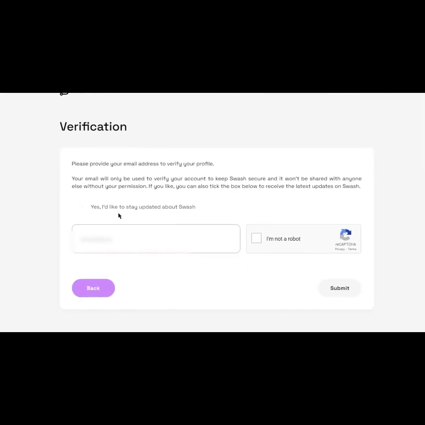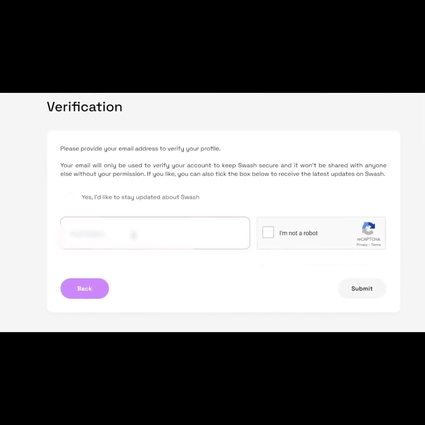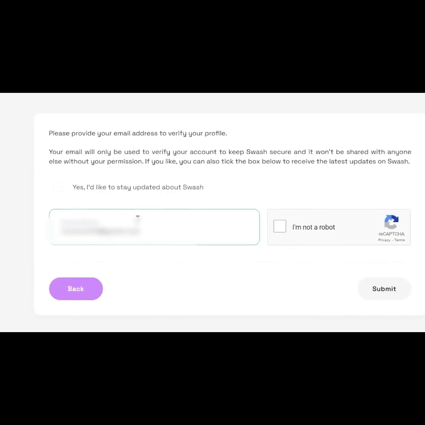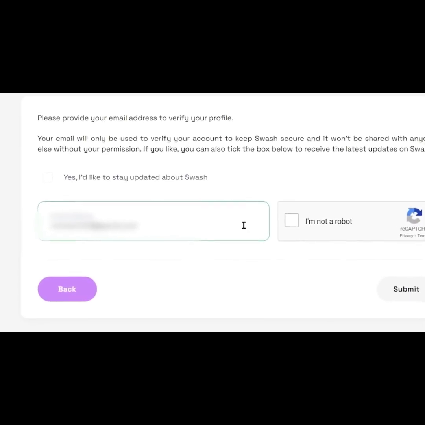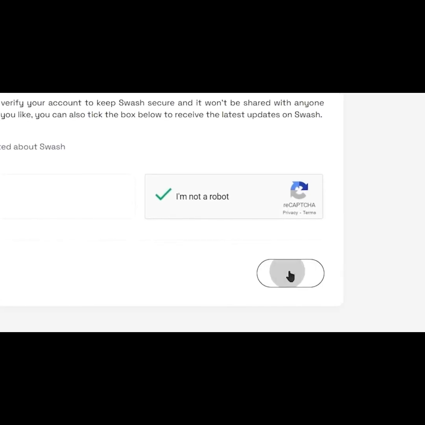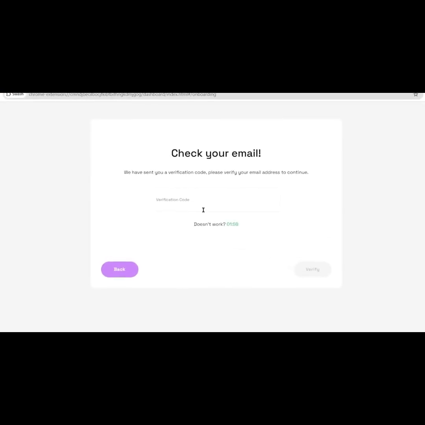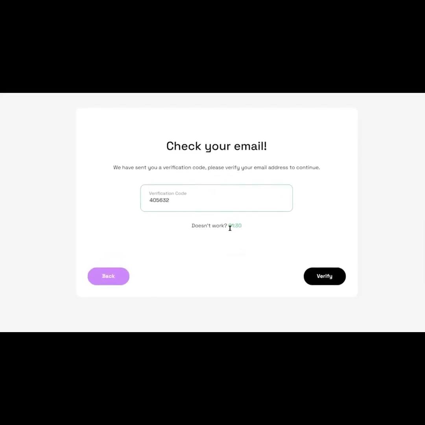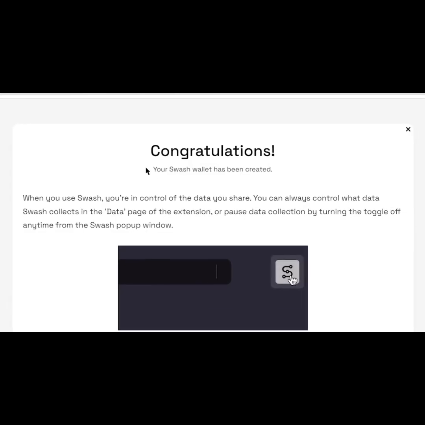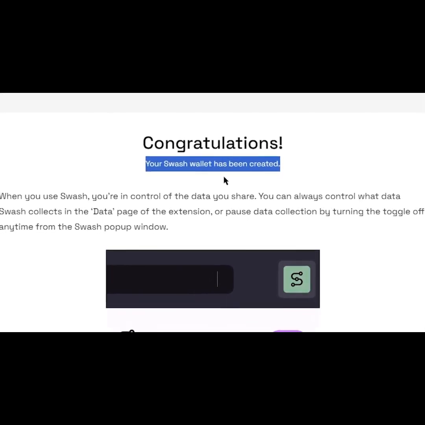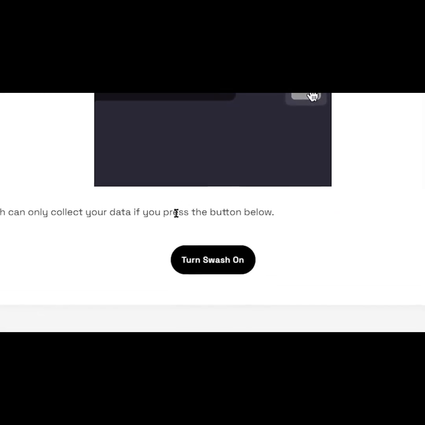After that, you need to sign up using your email. Make sure it's your real email because they will send you a verification code on it. So enter your email in this box, check I am not a robot, and hit the submit button. Now just copy and paste the verification code sent to your email and click verify to verify it. And you can see, congratulations, your Swash wallet has been created.